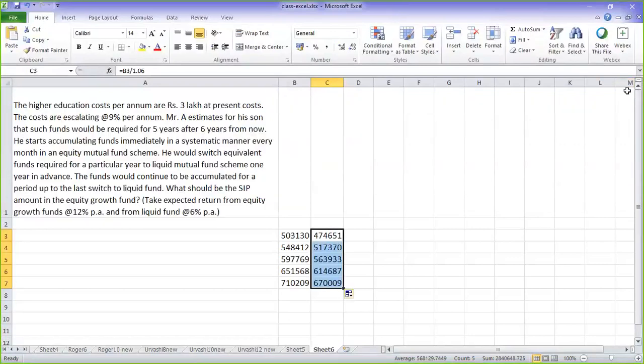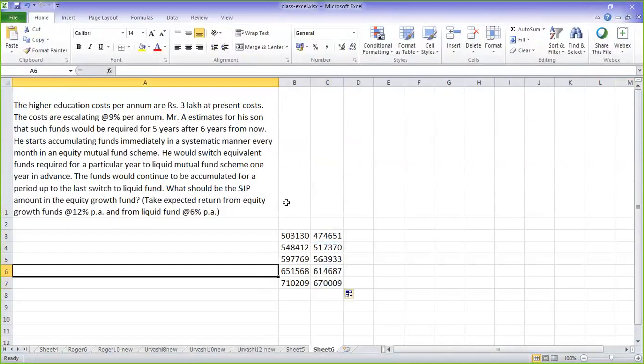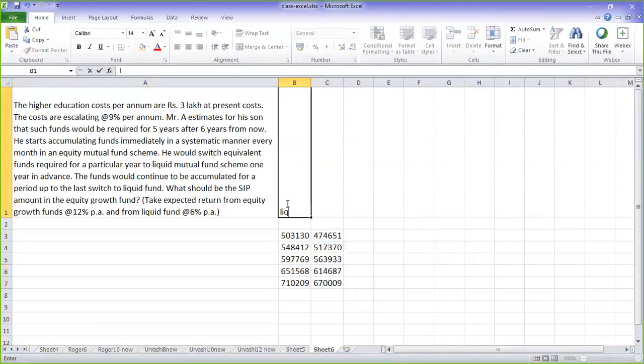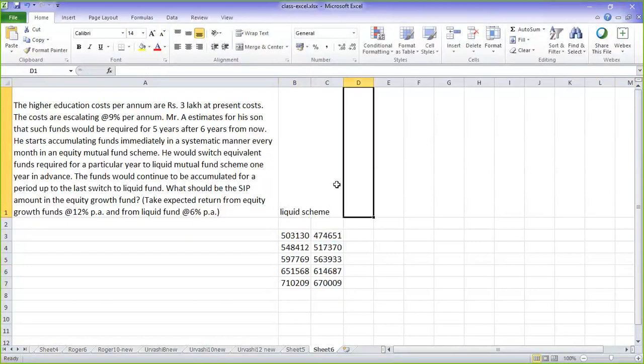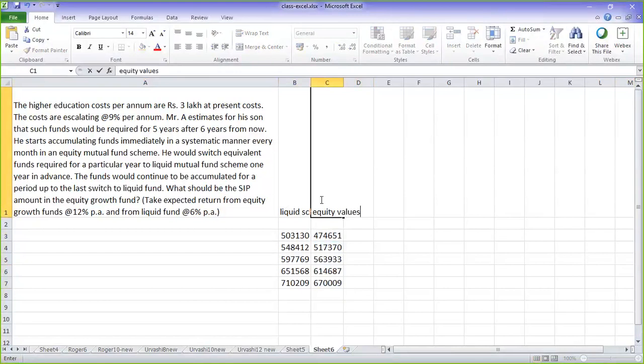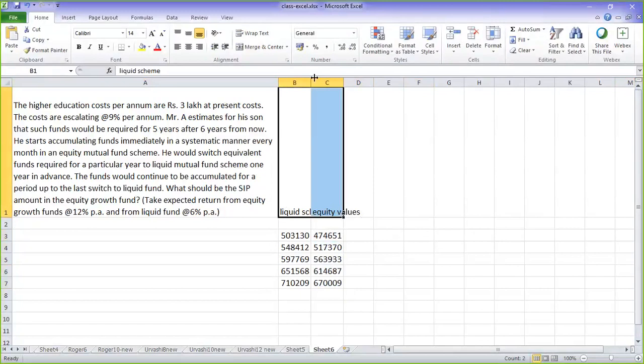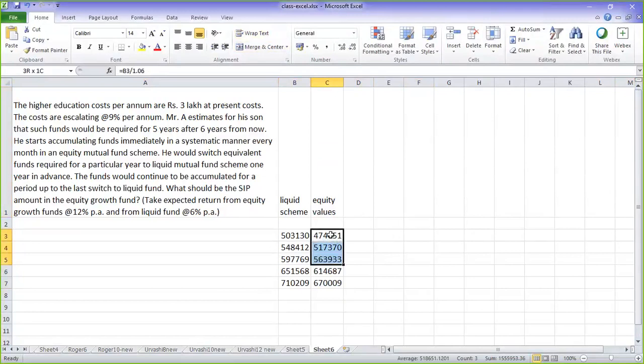So what I have done here is, initially whatever the liquid scheme values are, I have written here. Then I have taken the equity values. But what I need to do is copy these in a line, increasing from age 12.